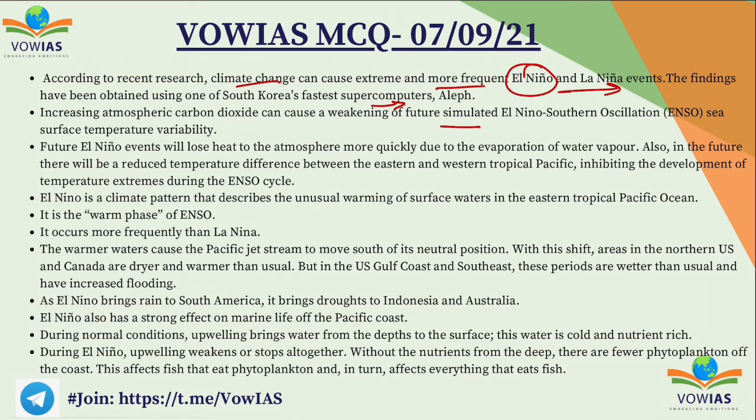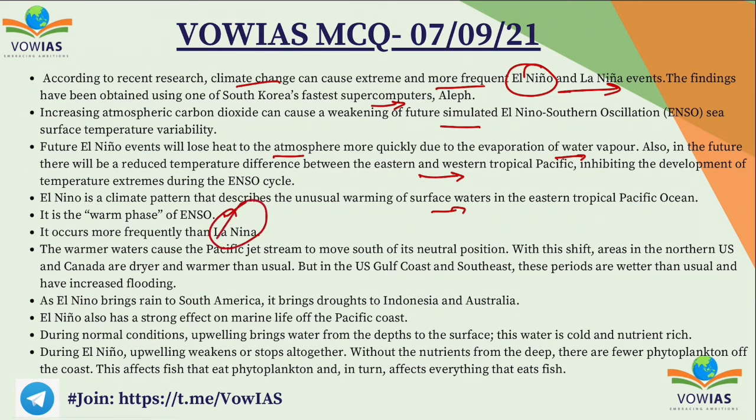Future El Nino events will lose heat to the atmosphere more quickly due to the evaporation of water vapor. Also in the future, there will be a reduced temperature difference between the eastern and western tropical Pacific, inhibiting the development of temperature extremes during the ENSO cycle. El Nino is a climate pattern that describes the unusual warming of the surface waters in the eastern tropical Pacific, and it is the warm phase of ENSO. ENSO means El Nino Southern Oscillation, and El Nino occurs more frequently than La Nina.